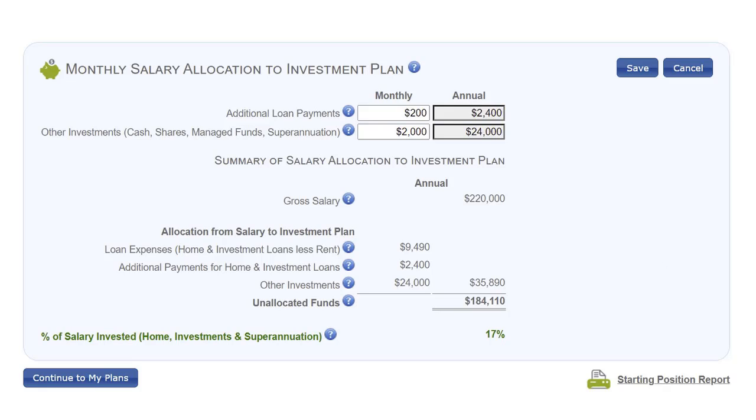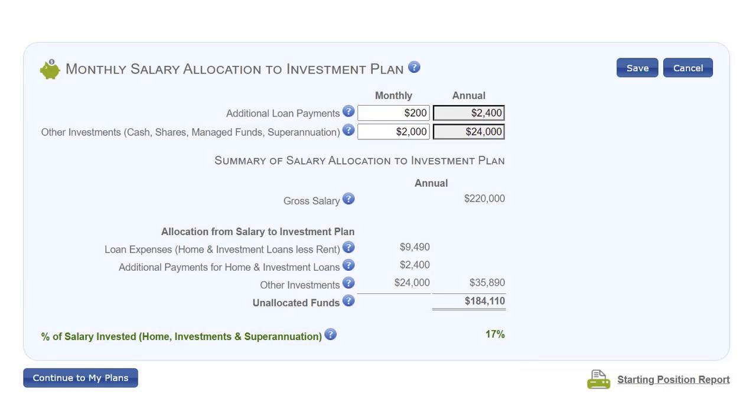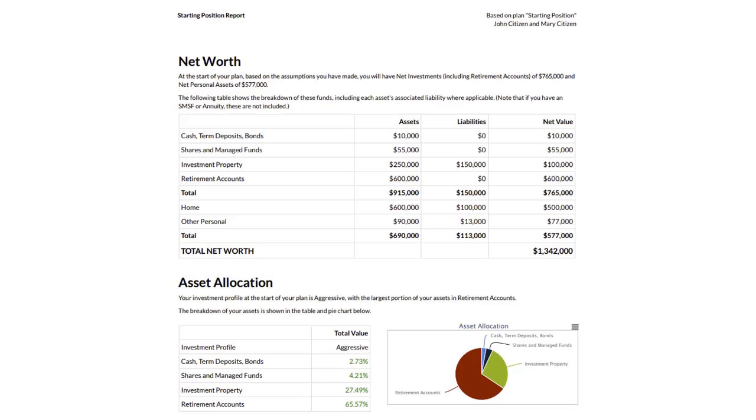Once all this information is entered, the program calculates what percentage of your gross salary is to be saved and allocated in the investment plan. This is entered into your salary account in the plan. Once all this information is completed, you can create the starting position report. It is important that you generate this report so that you can check that you have entered all the information in the correct area.